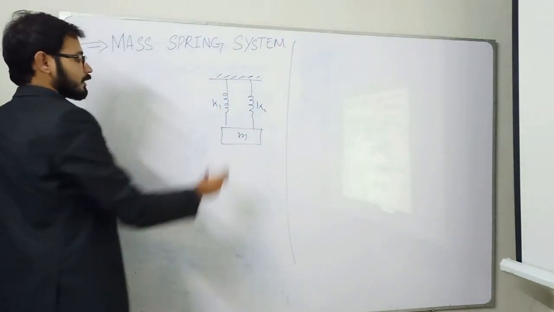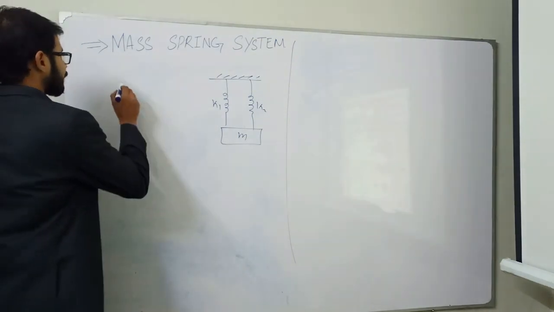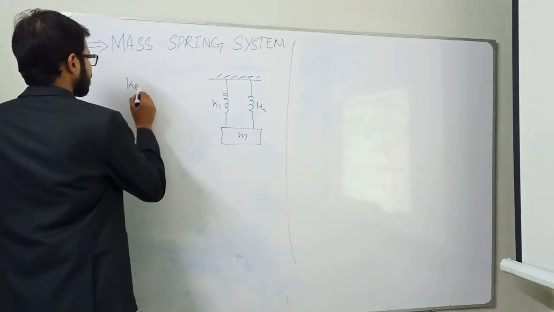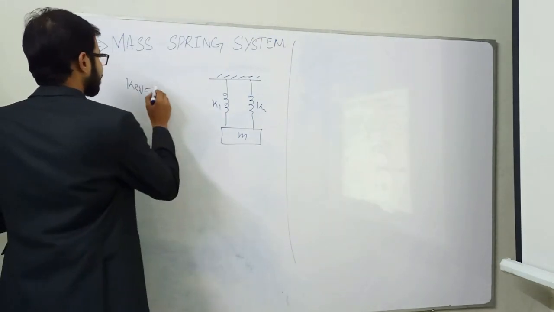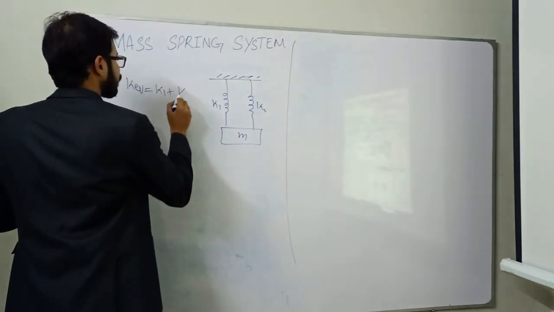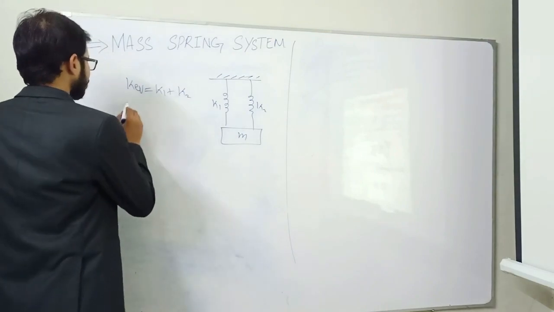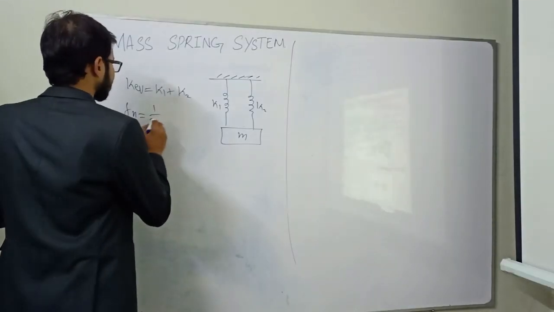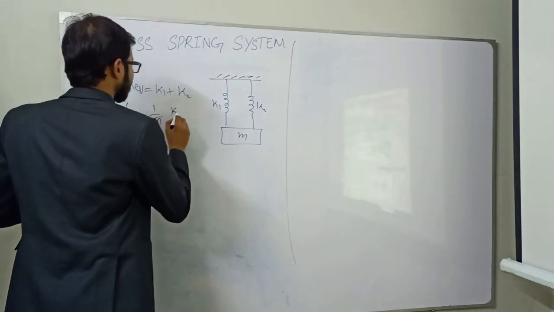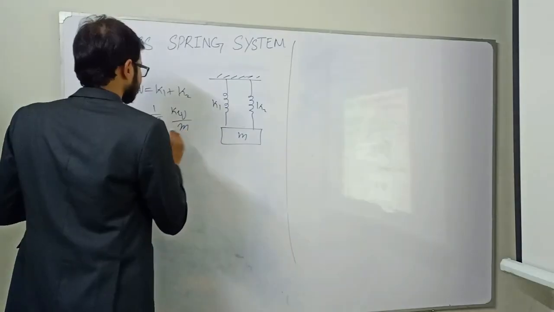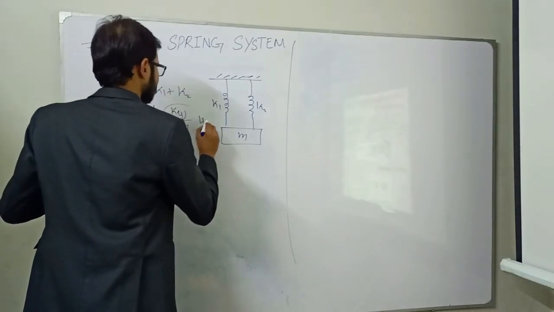So we know that springs are attached in parallel, and we have to first of all calculate the equivalent stiffness element. That will be K equivalent is equal to K1 plus K2. Already explained why. So what we do simply, Fn is equal to 1 divided by 2 pi into square root of K equivalent divided by m. Just hertz will be the unit.